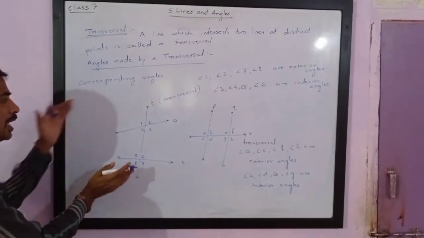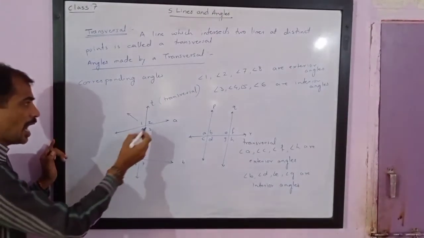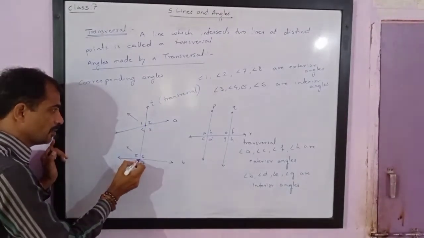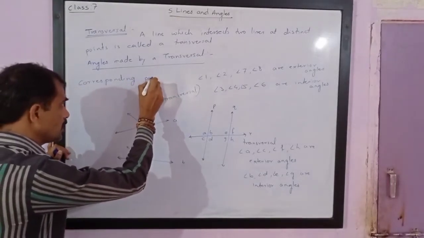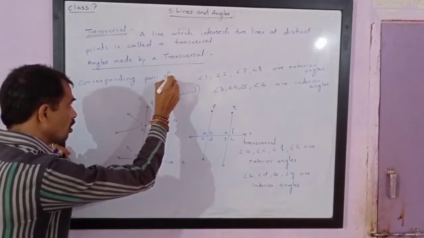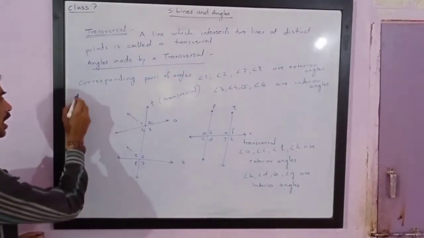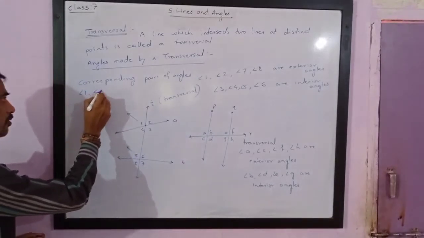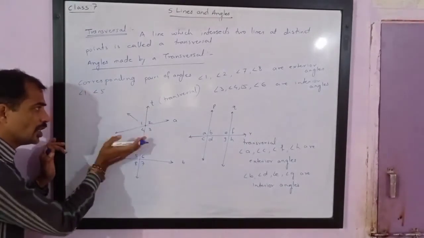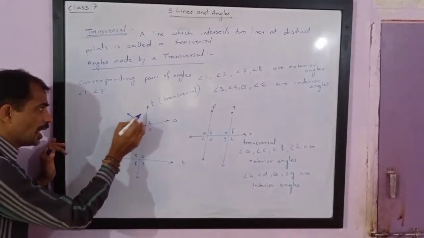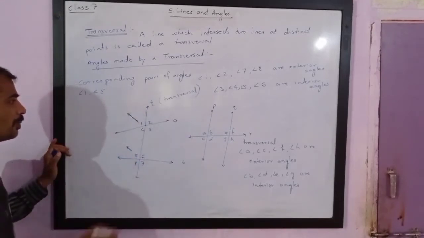Here, corresponding angles means the angles which are to the same side, that is, they are to the corresponding sides at different vertices. So here you can see corresponding pairs of angles. In this figure you will see angle 1 and angle 5. Try to understand. They are in the same corresponding positions. So they are in this direction. You can understand. So angle 1 and 5 form a corresponding pair.